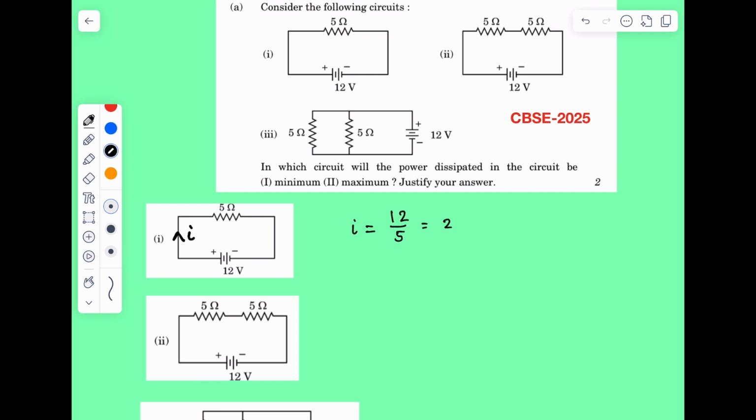which will be equal to 2.4 ampere. Now P1 we write here.